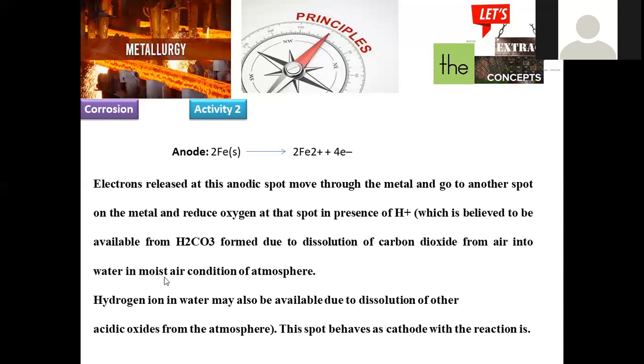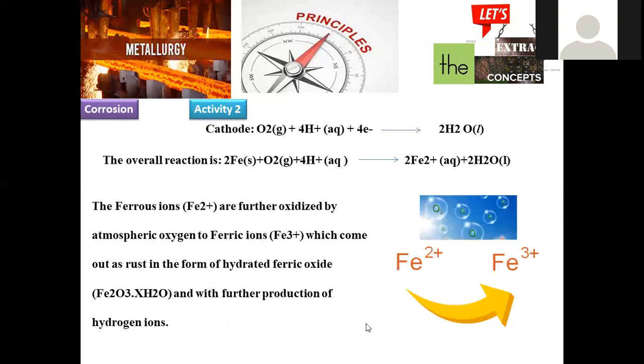In the atmosphere, with water, moisture and air, hydrogen ions in water may also be available due to the dissolution of other acidic oxides from the atmosphere. So this H+ is either released from water or from any acid content present in the air. That also generates H+ that mixes with carbon dioxide, and carbonic acid will be formed. That spot behaves as a cathode. Wherever electron acceptance is possible, that particular region is regarded as a cathodic region.